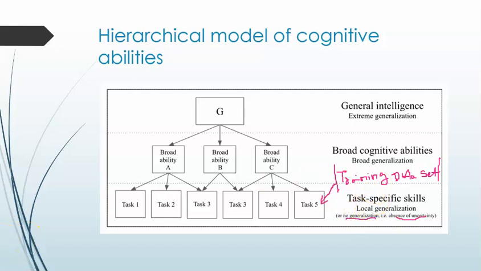Next they defined broad cognitive abilities, which have generalization. For example, our LLM models can do a lot of tasks, so they have generalization. An LLM can do sentiment analysis, question and answer, and summarize a document.